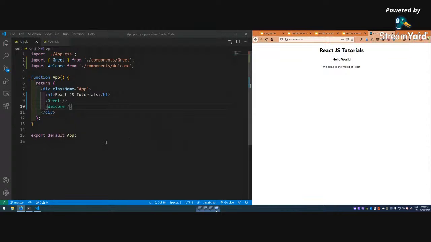Let me come here and see how it is used. Let me comment this out. To comment anything out, you select it and press Control and backslash. Another important thing: inside any JSX return statement, this is the way to do a comment. You cannot comment it with two slashes. You don't have to learn it, you just select it and press Control backslash.